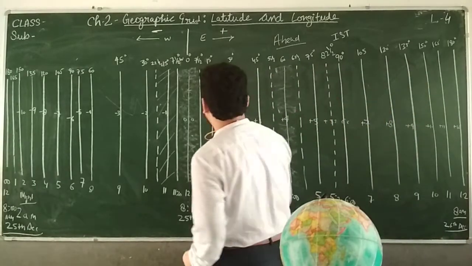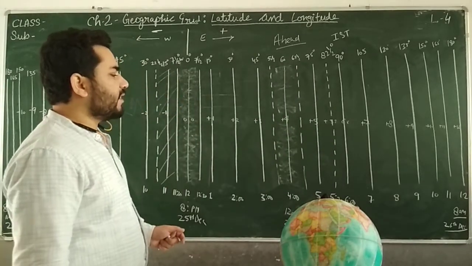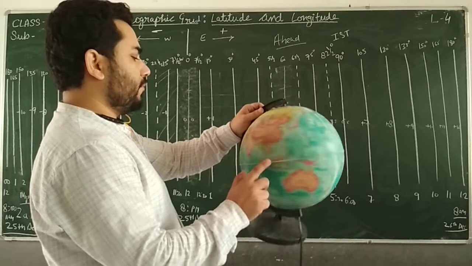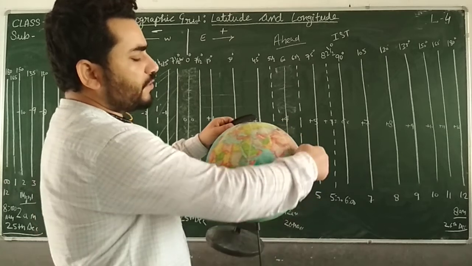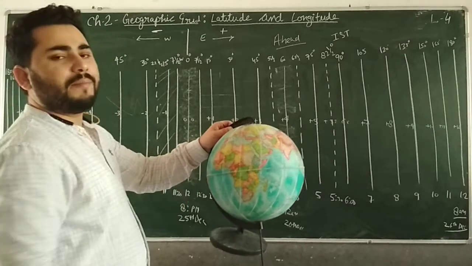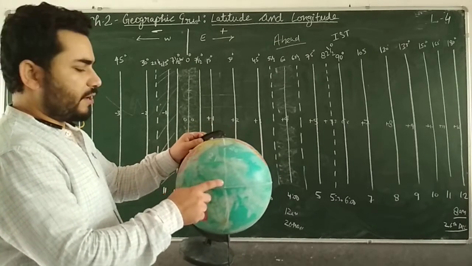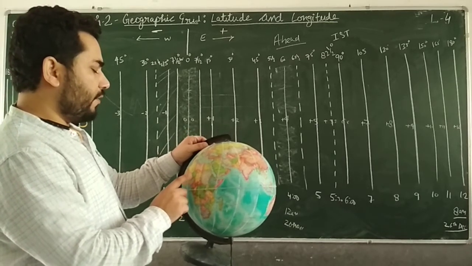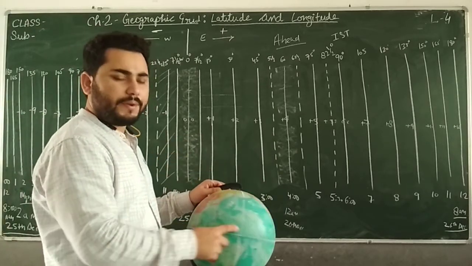So this is the timeline, the international date line, which decides the date. Suppose we have taken 0 degree as the prime meridian, and if we move this way, the time will be ahead, and if you move this side, time will be behind. When you keep moving and reach here, it was 8 p.m., in the evening. When you reach here, what time will it be? 8 a.m.